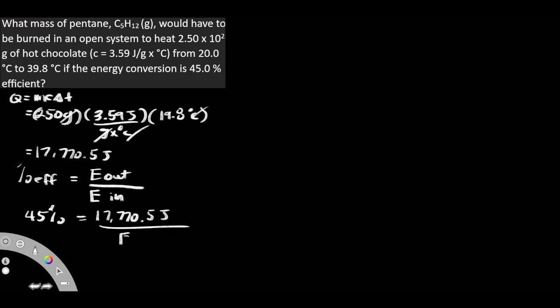So how do we figure out what our mass is going to be? Well, in order to figure out our mass, we first have to figure out our moles. Do we know what the amount of moles is going to be for the pentane? Well, we can use our delta H is equal to our moles times our delta HR formula. We have to figure out what our moles is, so what is our delta HR and what is our delta H? Once we figure out those values, we can isolate for our moles.